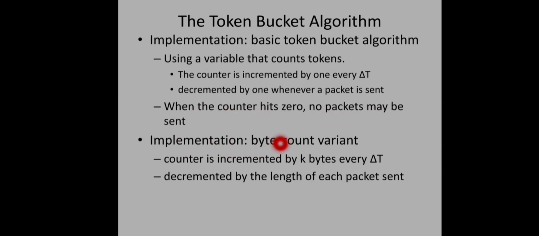Coming to the implementation of the byte count variant, that type of algorithm is used if the packets are of variable size, right? In that case, the rule is it can transfer up to k bytes using a single token. So the counter is incremented by k bytes every delta t seconds, and it will be decremented by the length of each packet sent. How many bytes are already sent, that much will be decremented from the counter. Here also, when the counter hits 0, no bytes can be sent.